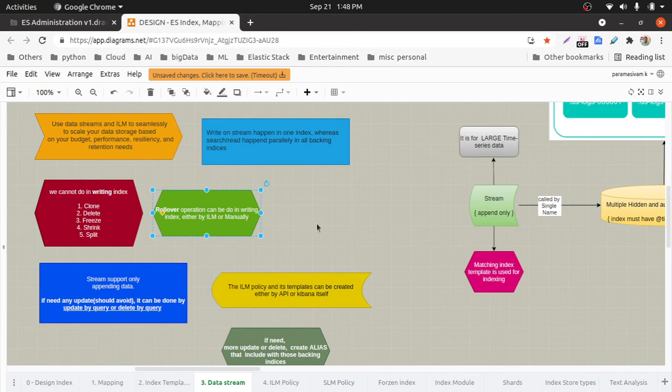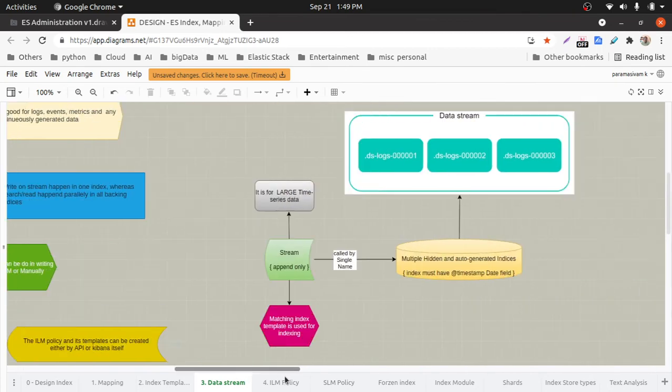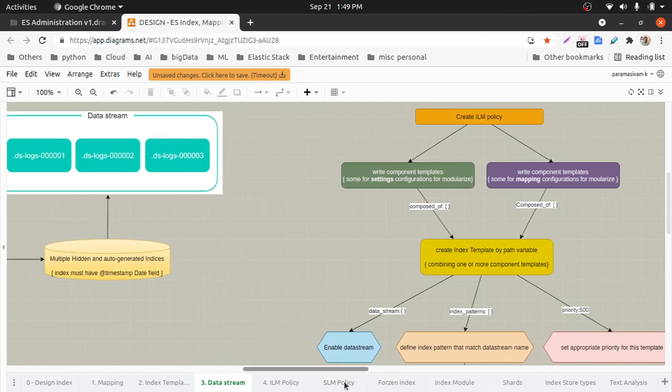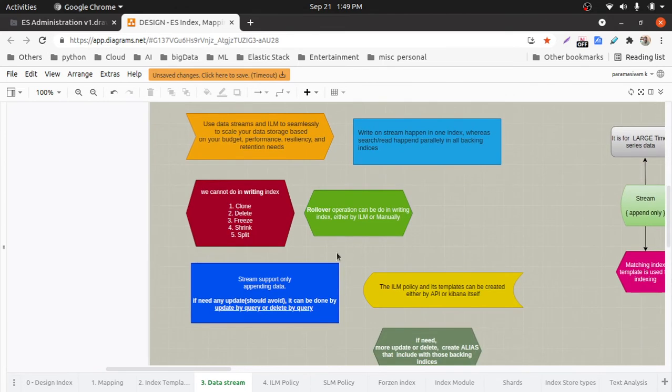So rollover means what? The current writing index moves to the backing indexes and the new index is created based on the template. So whenever you want to use data streams, you have to have ILM, and now you have to have the template, because you are creating new indexes, right? Indexes need a template. So the template also has to be defined. I'll explain how to create the indexes and what things have to be there. I'll show a demo as well.